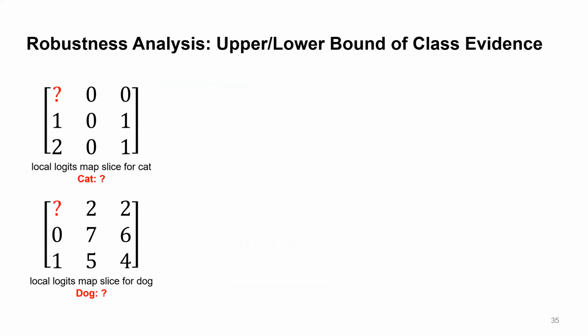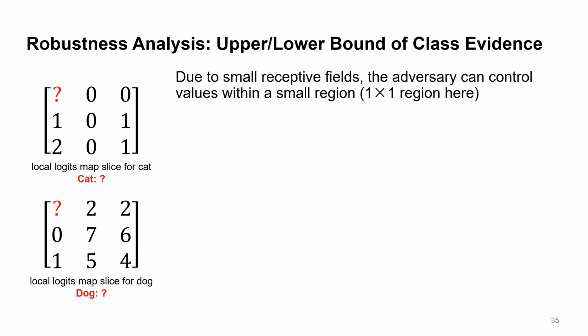In this slide, I will show that our PatchGuard design imposes an upper bound and a lower bound on the class evidence. To start with, due to the use of small receptive fields, the attacker can only corrupt and control features within a small region. And here in this example is the 1x1 region as the corner.